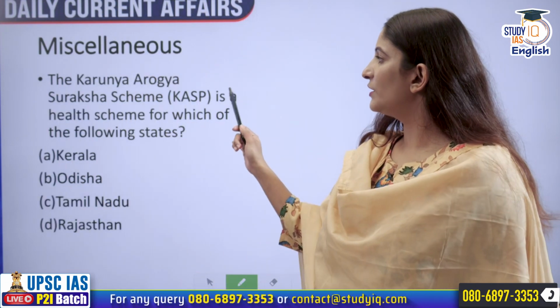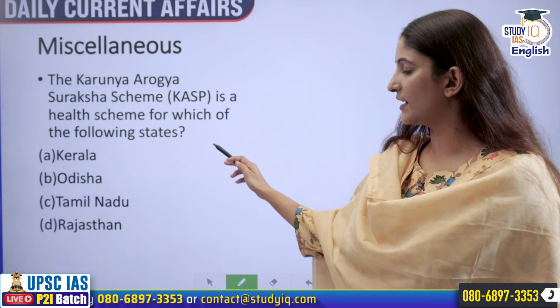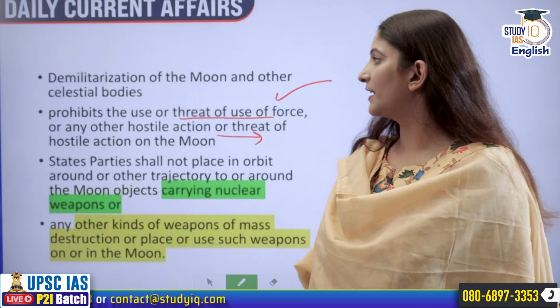Now, the Karunya Arogya Suraksha scheme is a health scheme for which of the following states? Kerala, Odisha, Tamil Nadu, Rajasthan. You have to tell me the answer correctly in the comment segment.